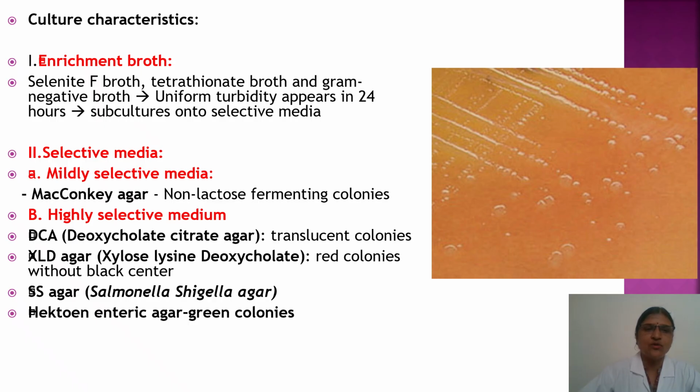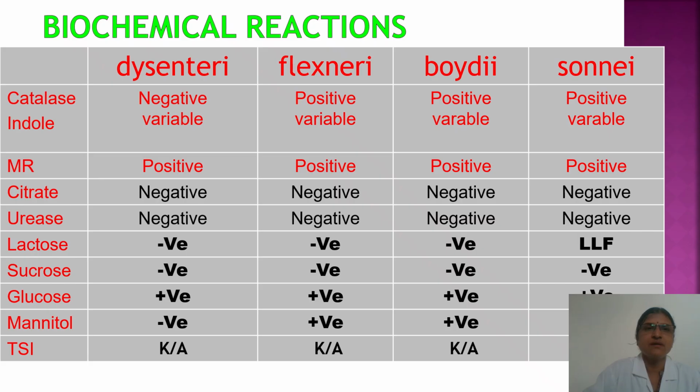It is important to know the black center, because Salmonella species also show red colored colonies but with black center because of H2S production, and Shigella does not produce H2S, so it shows only red colonies without black center. Then SS agar, that is Salmonella Shigella agar, and Hektoen enteric agar show green colored colonies. So these are the selective media for Shigella species.